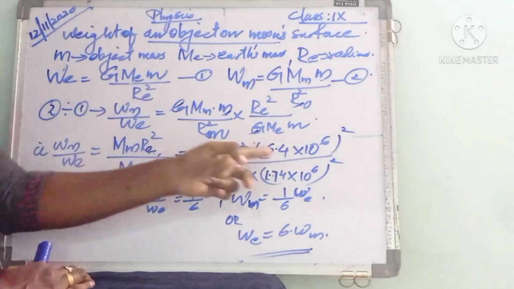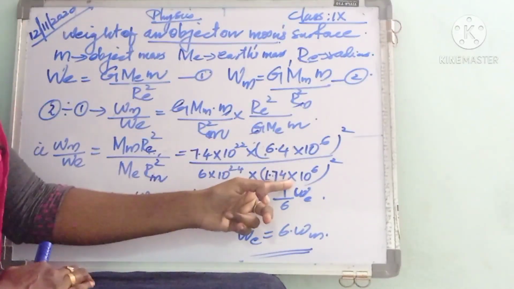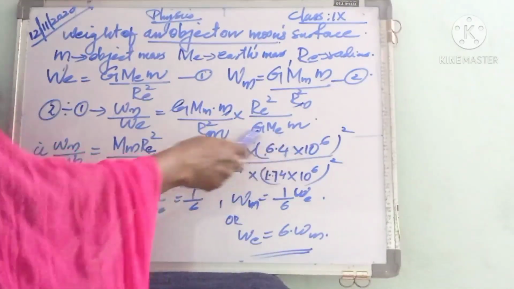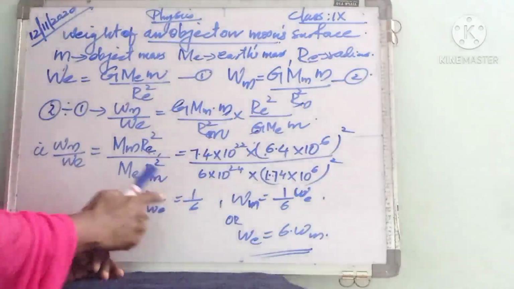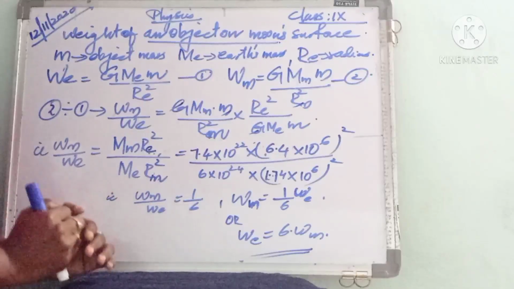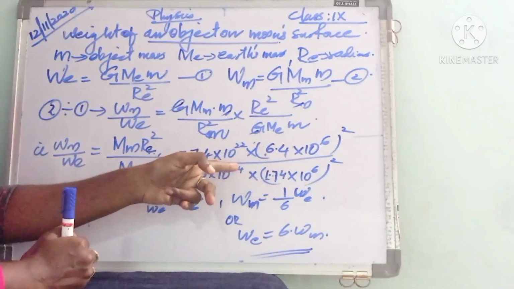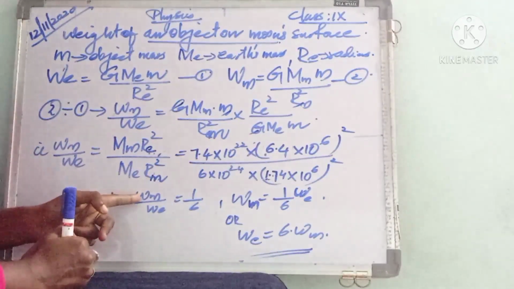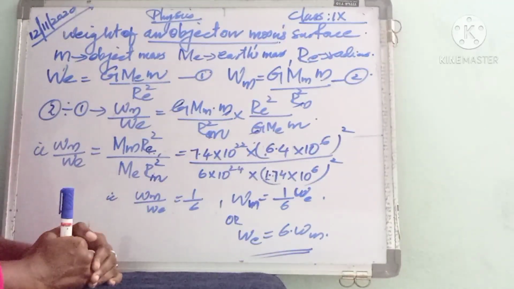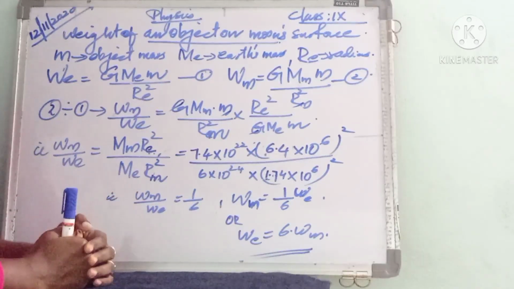Since R is squared, we have to square these radii. By simplifying all these things, we get the ratio Wm divided by We as 1 by 6.